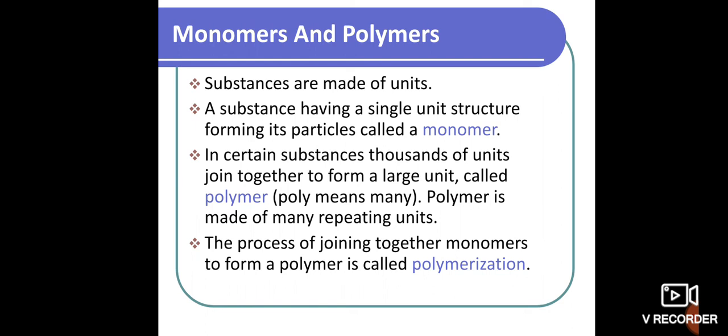If it is poly, that word indicates many. So polymer means nothing but many. The process of polymerization takes place because of joining together the monomers to form a polymer. This process we call polymerization. I hope you understand these monomers and polymers.